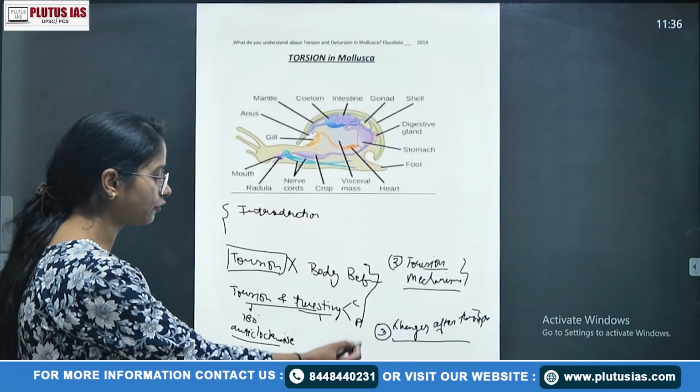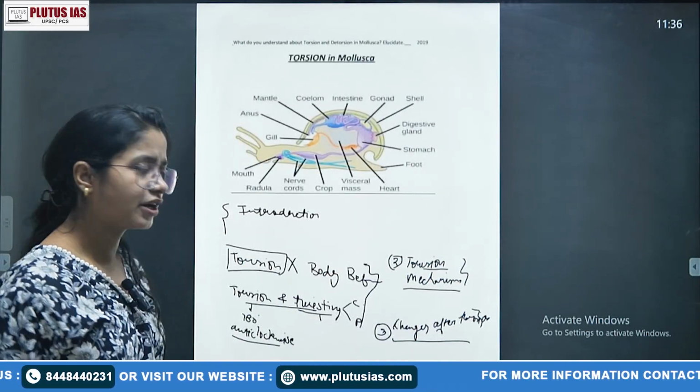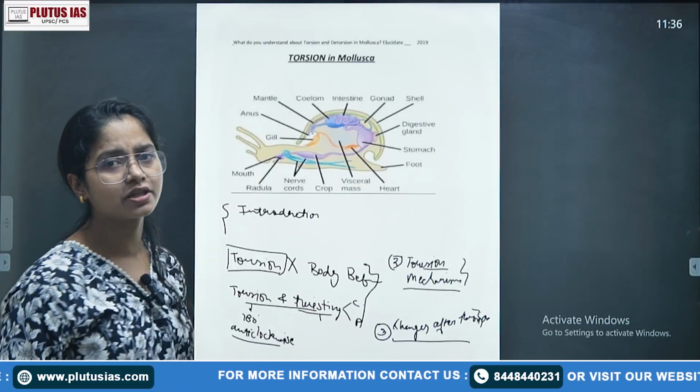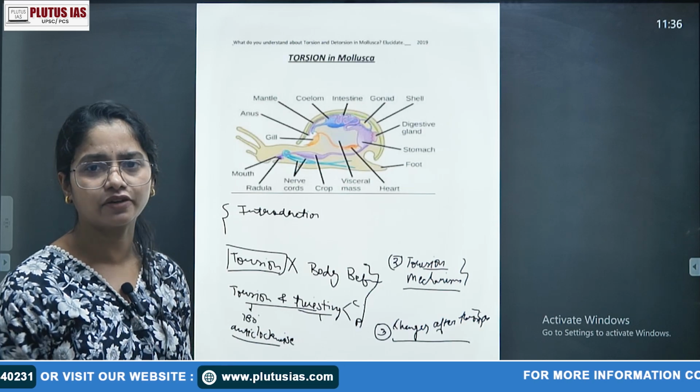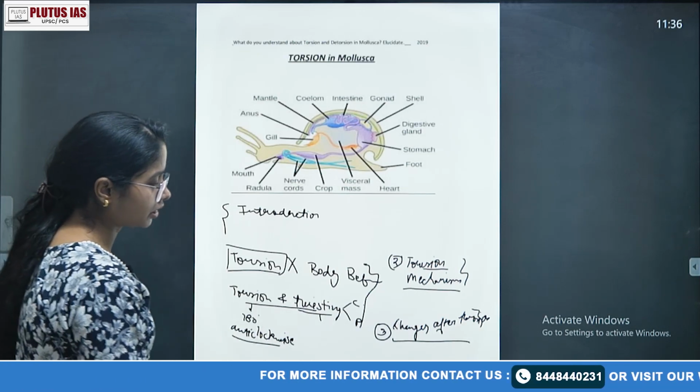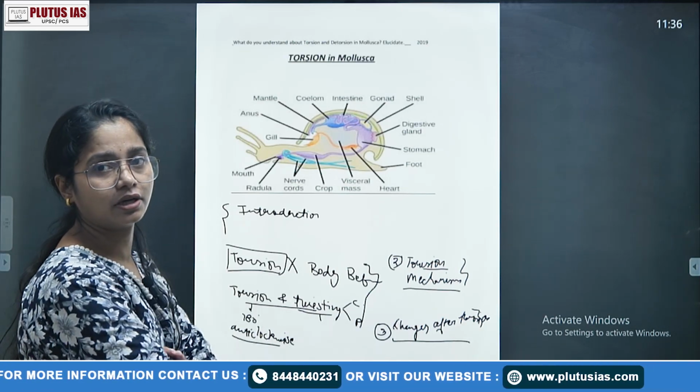If you have not written well or enough content, then you can also write significance in the body part, but if you have written enough content, you can just simply sum up with the significance. Okay, so now we talk about the torsion process, right. Now we understood the concept.